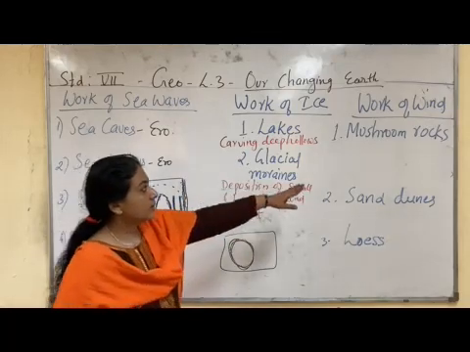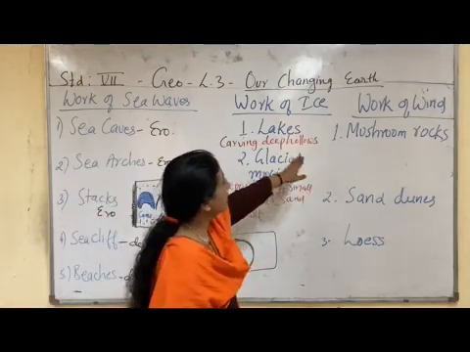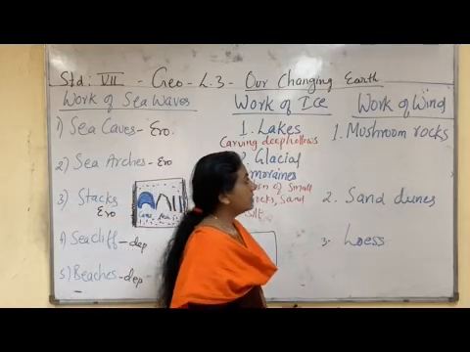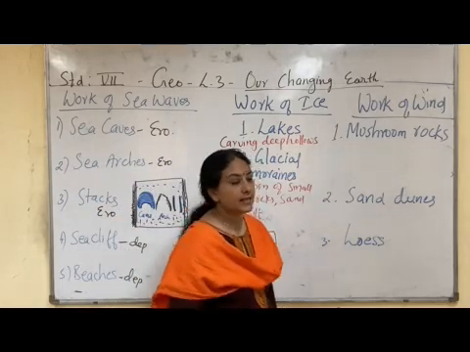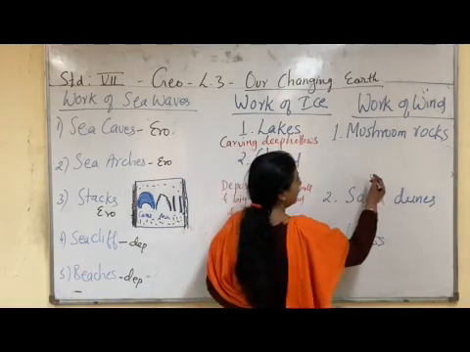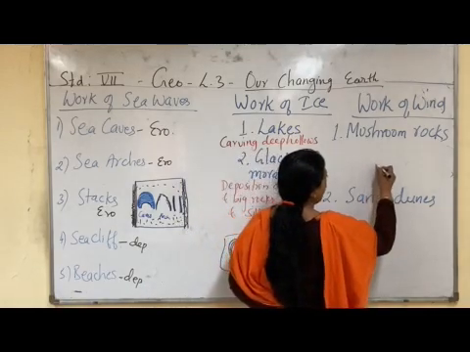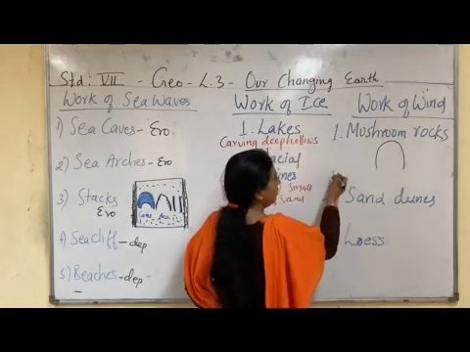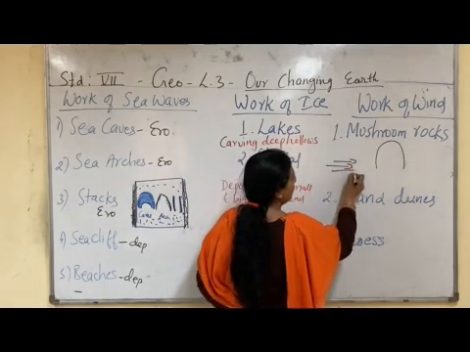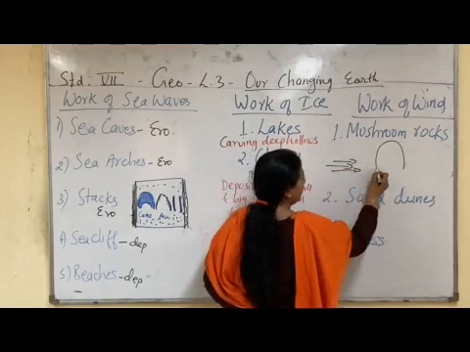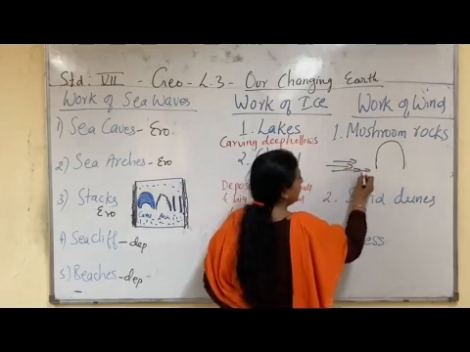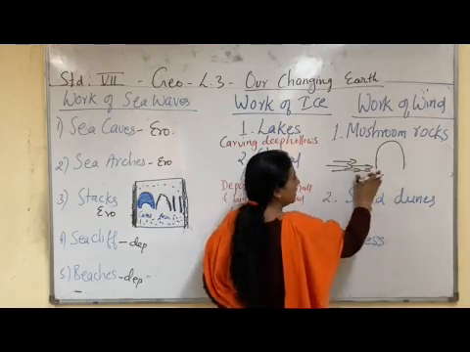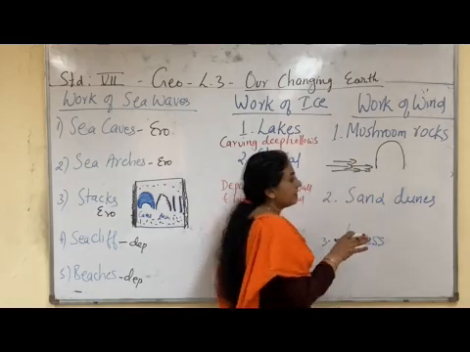Now let us come to the third feature, that is the work of the wind. This work of the wind is especially seen in the desert areas. If in a desert area a rock is lying, the wind always has its pressure on the rock, and due to the continuous flow of wind the lower part of the rock is eroded fast.